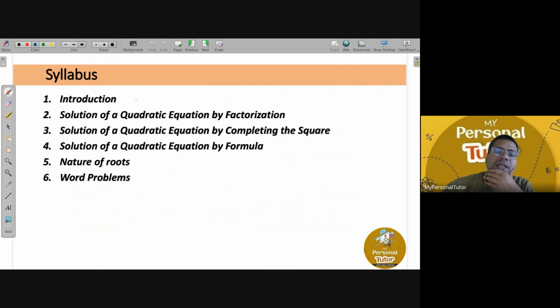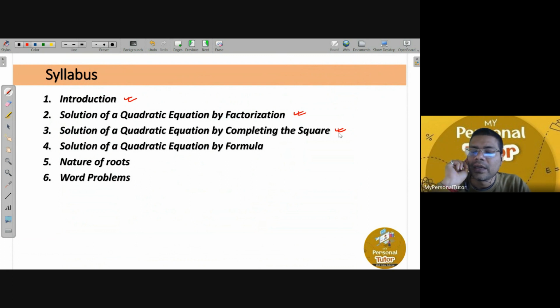First we will be talking about the introduction of quadratic equations, like what is a quadratic equation, and then, if any quadratic equation is given to us, how do we solve it? Actually there are three methods. One method is called the factorization method. Another method is called completing the square. Actually, this is not part of the syllabus, but it is very much recommended that you should learn it.